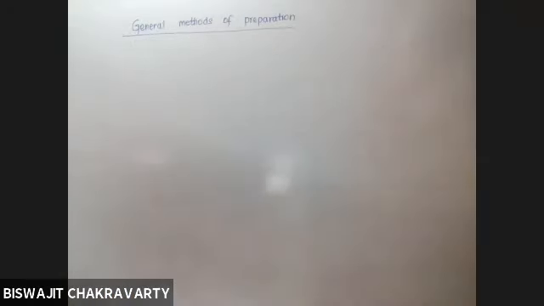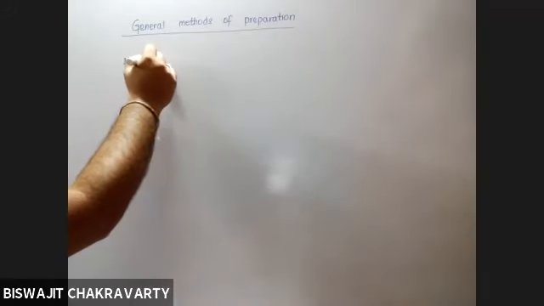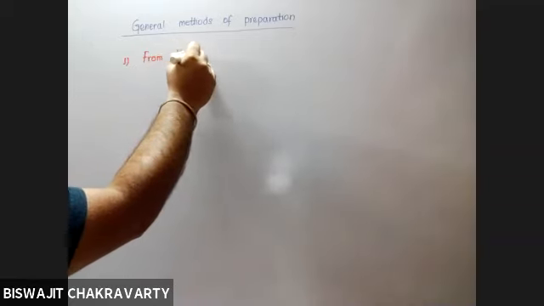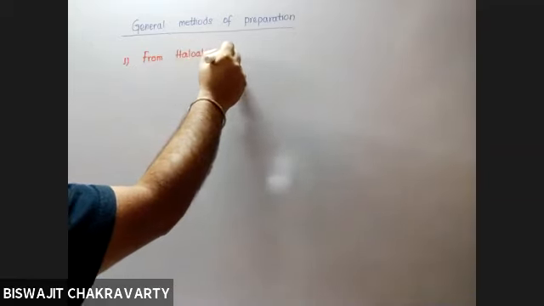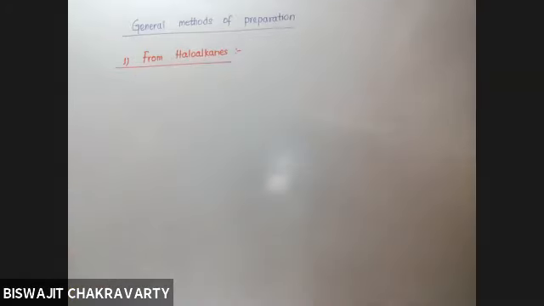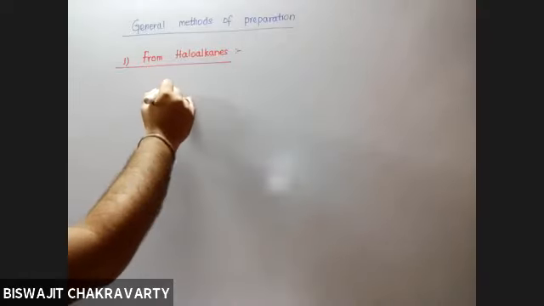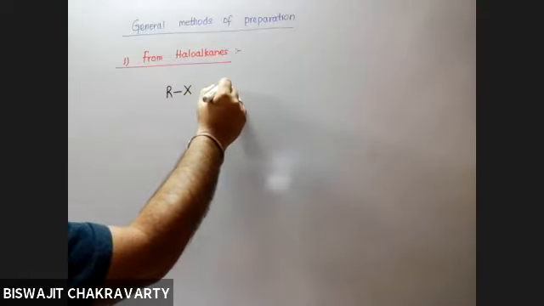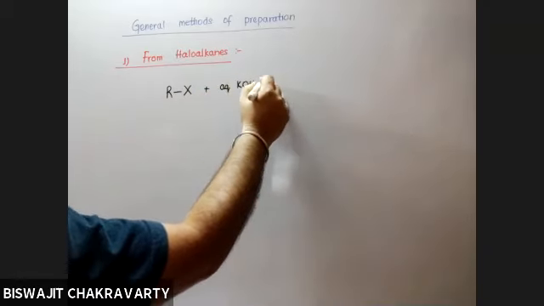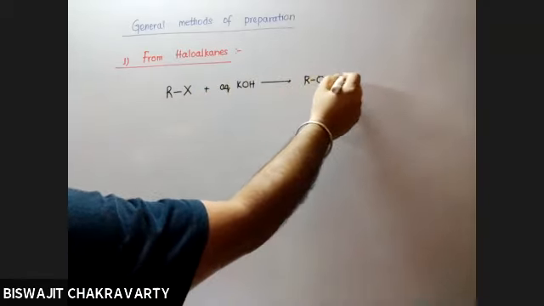Okay, so what are the different ways by which alcohol can be synthesized? To start with, we first talk about haloalkanes. As such, we have done this reaction many times in the last chapter. You don't require much detail. You are aware that when haloalkanes are treated with aqueous KOH, they result in the formation of alcohol and KX.